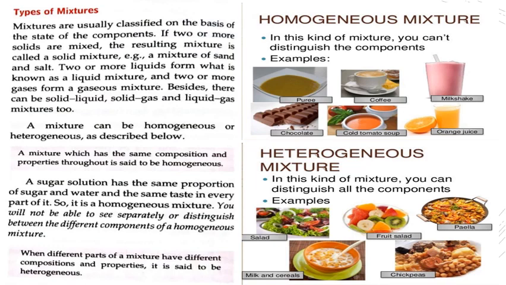A mixture can be homogeneous or heterogeneous, as described below. Firstly, homogeneous. What is a homogeneous mixture? A mixture which has the same composition and properties throughout is said to be homogeneous. Example: a sugar solution has the same proportion of sugar and water and the same taste in every part of it. So it is a homogeneous mixture. You will not be able to see separately or distinguish between the different components of a homogeneous mixture.